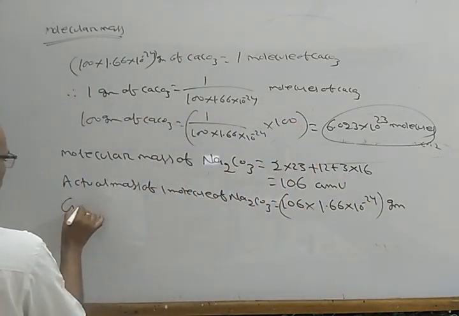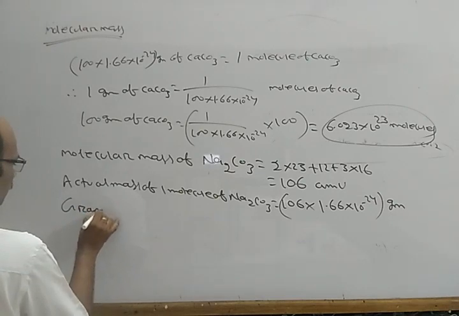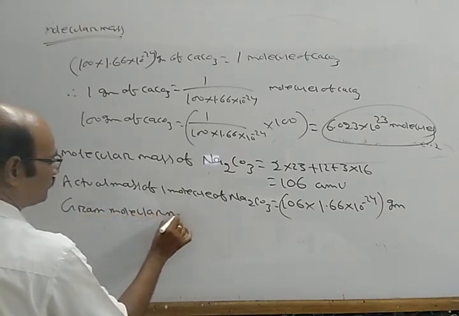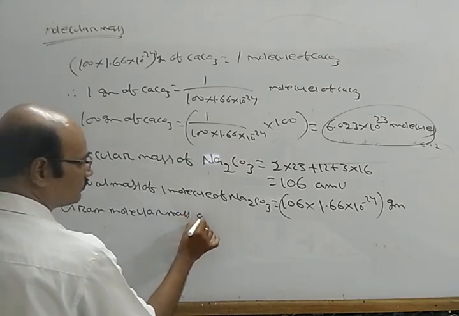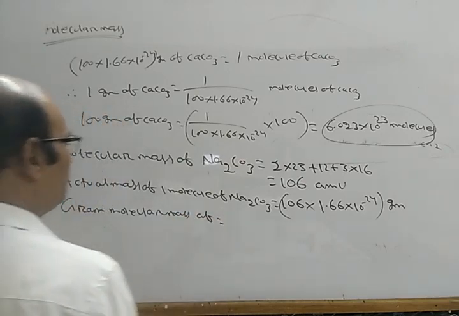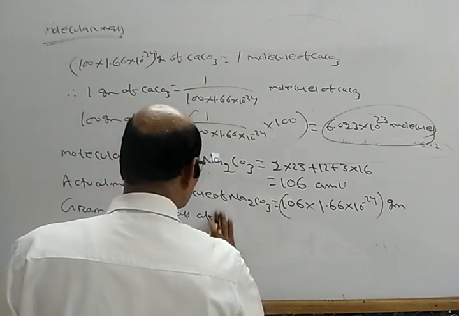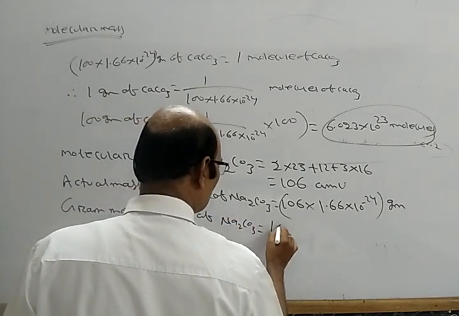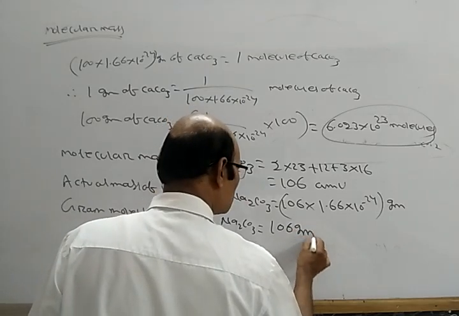The gram molecular mass of Na2CO3 equals 106 gram.